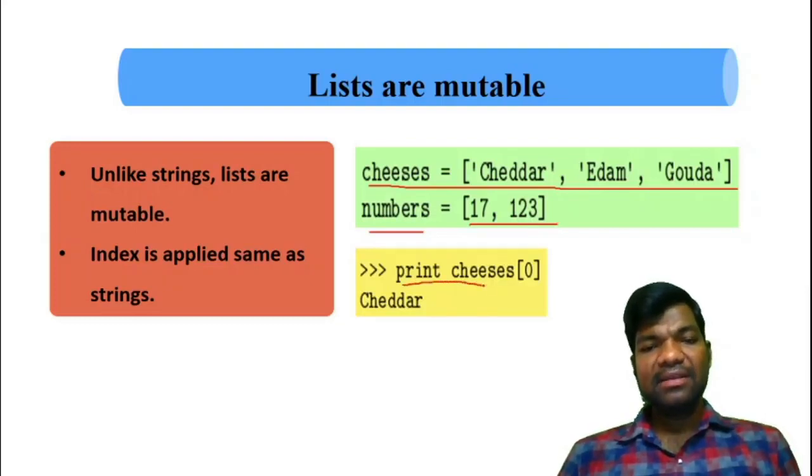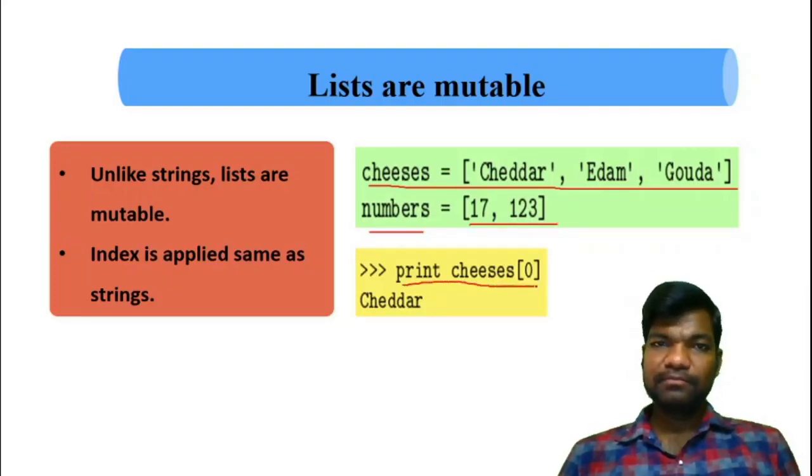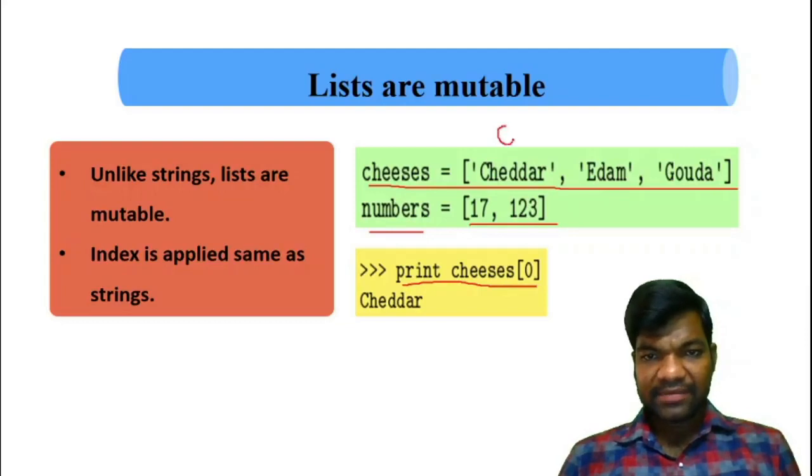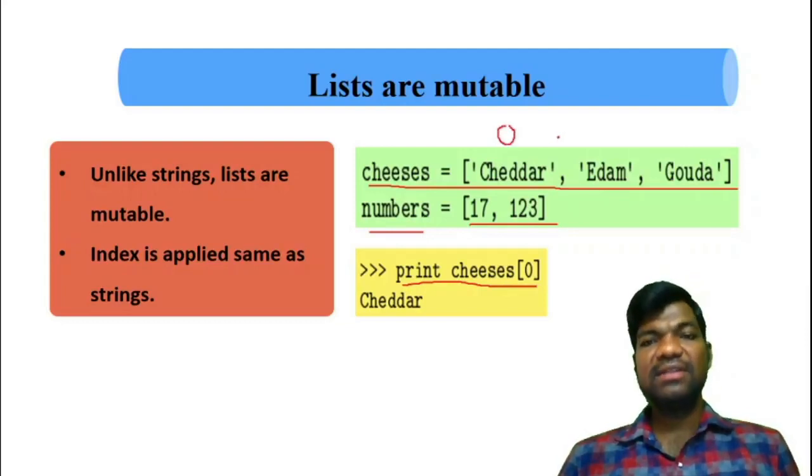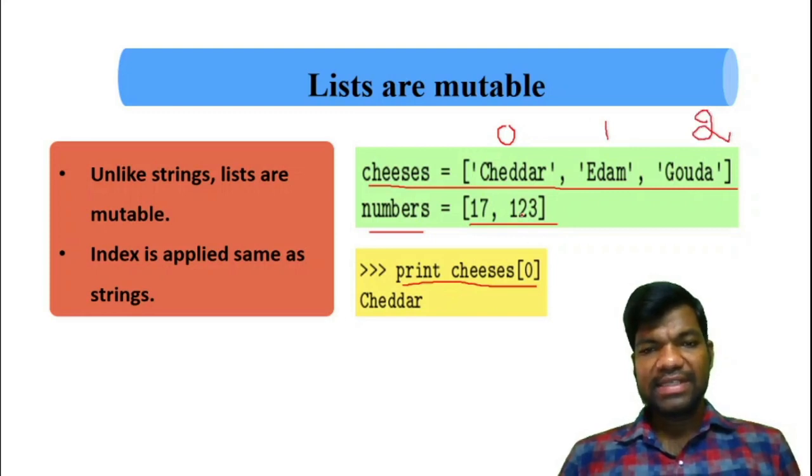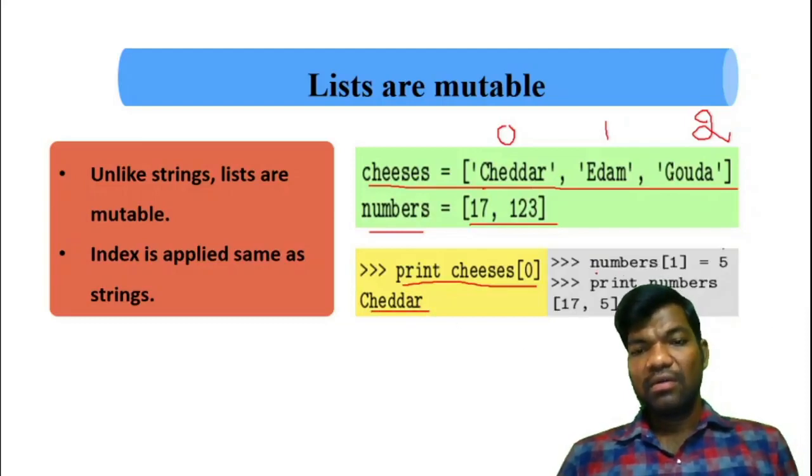Here I am printing cheeses of 0. Already we know that index value always starts with 0. This is 1. This is 2. So cheeses of 0 means it will print cheddar. Next, numbers of 1. Numbers is a variable. Numbers of 1 equal to 5.